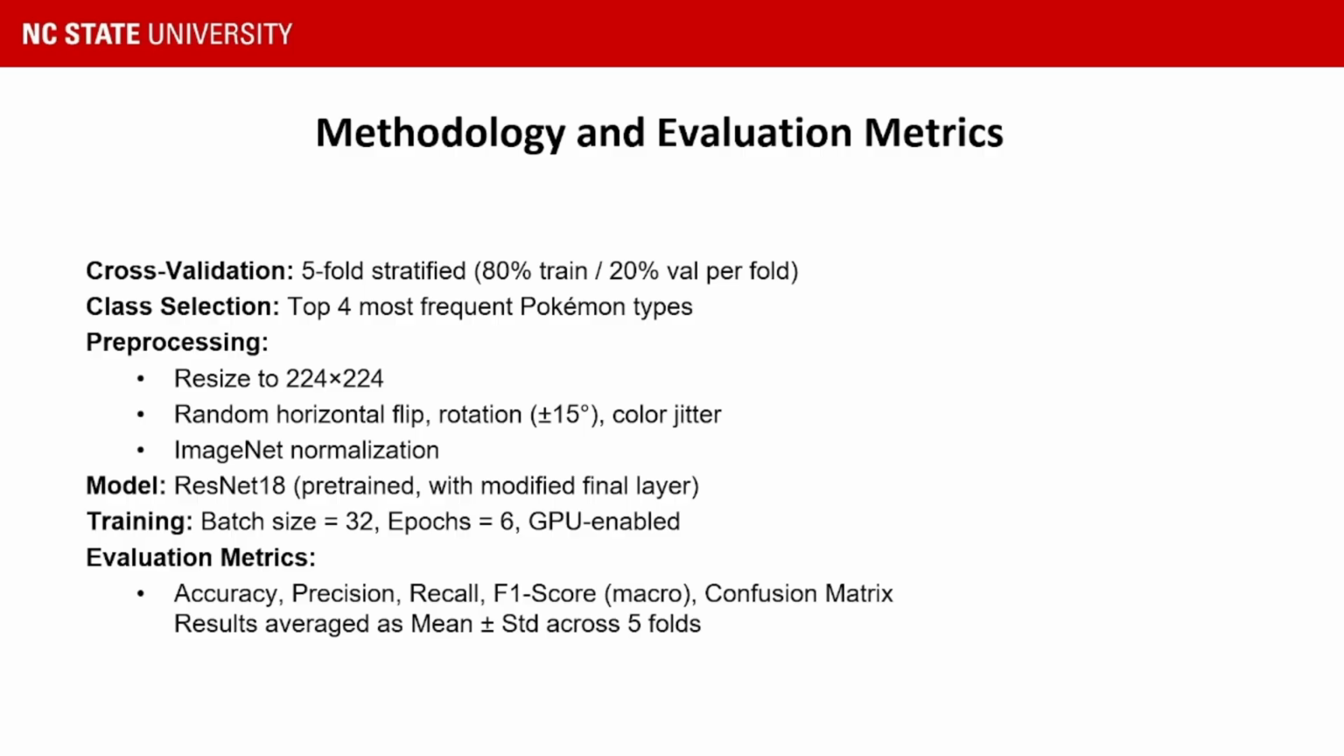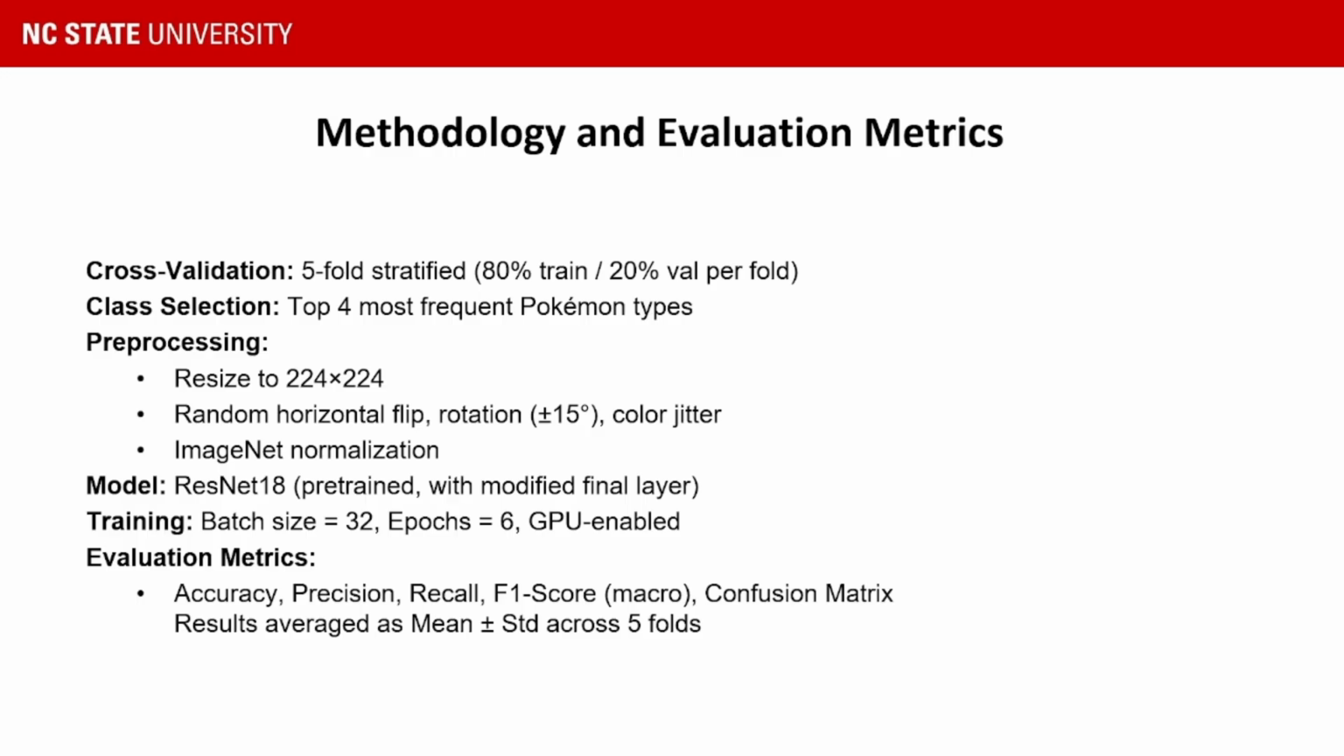So for training, we performed five-fold stratified cross validation using an 80-20 train validation split in each fold to ensure balanced sampling for classes. So we selected the top four most frequent Pokemon types to reduce class imbalance. We resized the images into 224 by 224 and passed them through a transformation pipeline that involved horizontal flipping, random rotation, color jitter, and ImageNet normalization.